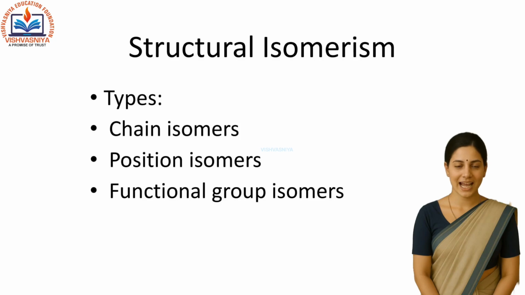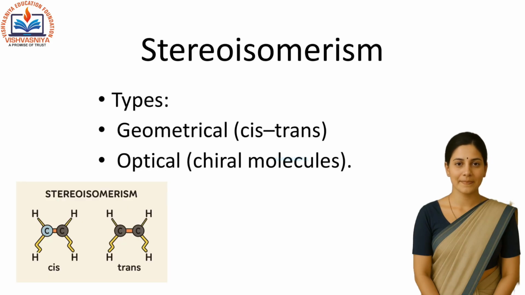Structural isomerism has three main types: chain isomerism, difference in branching; position isomerism, difference in position of double bond or substituent; functional group isomerism, different functional groups with same formula. Another type is stereoisomerism. Here, the connectivity of atoms is the same but the spatial arrangement differs. Examples: cis trans isomerism in alkenes, optical isomerism in compounds with a chiral carbon atom.